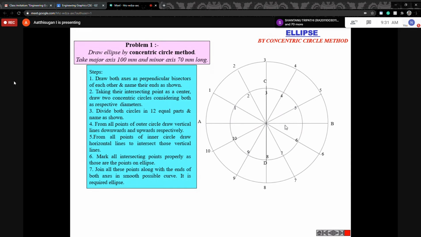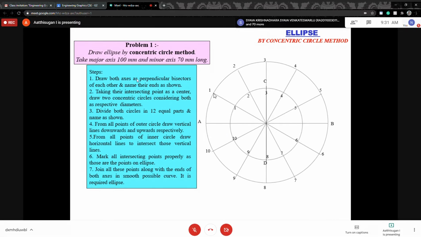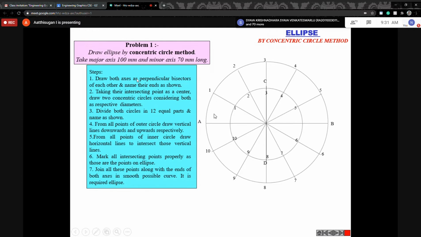The next step is important. From the major circle, from the first point, draw the vertical line. Remember, draw the vertical line. I'll show the animation, first I'll explain. Draw the vertical line like this. Similarly, from the minor circle, draw the horizontal line.